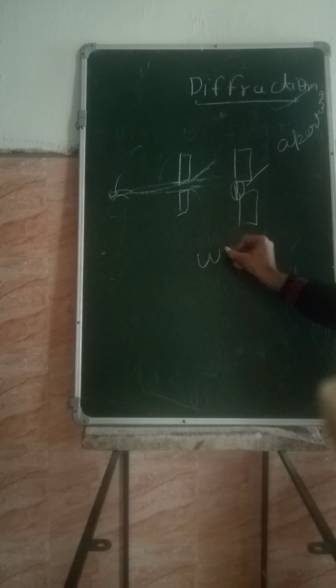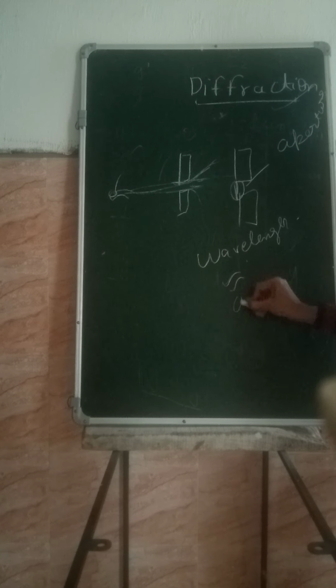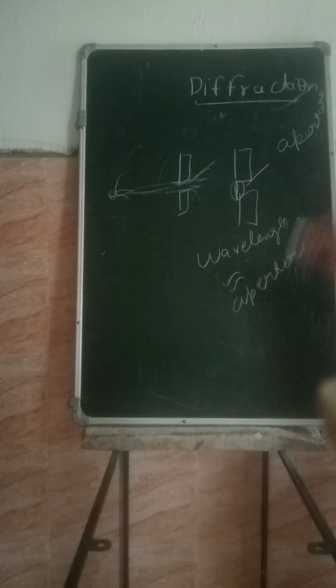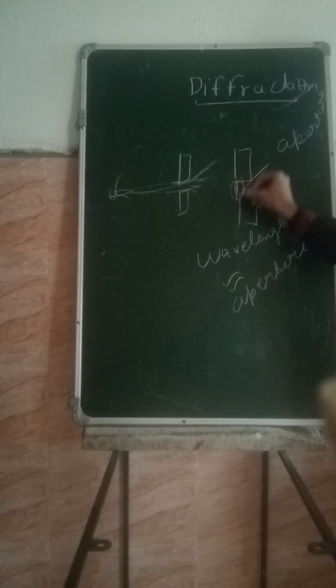If wavelength is comparable to aperture, only then diffraction can occur. The wavelength should be of the same size as this aperture.